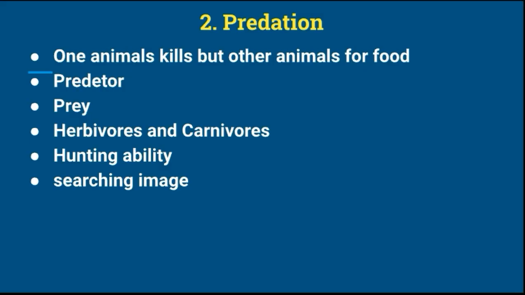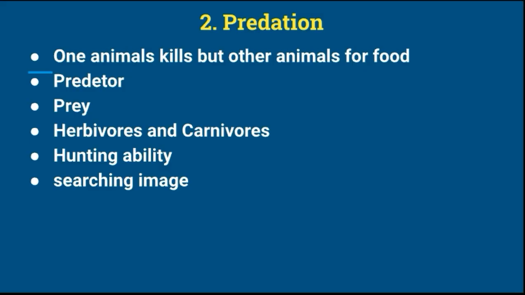We know very well that in predation, hunting ability is important. It means the skill of hunting is needed. Therefore, hunting ability is a characteristic feature of predators. The predator has a high hunting ability.